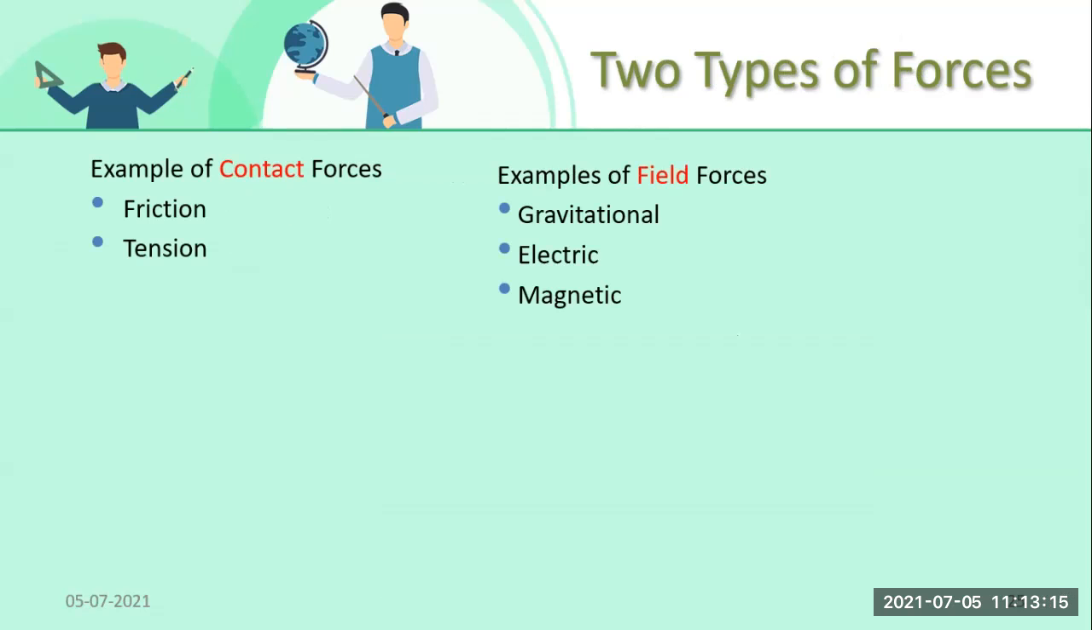Now what are the types of contact and field forces? See student, in contact forces, we can name friction and tension. Friction is an opposing force. If an object is in motion, the force which opposes its motion is friction. Tension. So these are all contact forces. What are examples of field forces? Gravitational forces, electric forces, magnetic forces. These are all field forces.